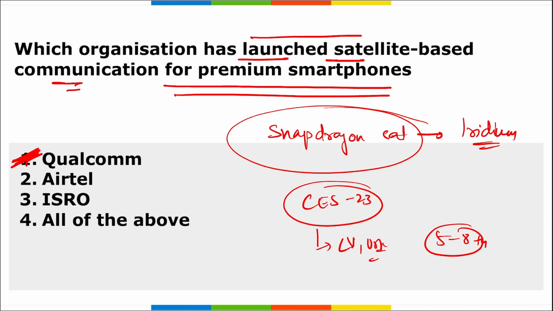It is Qualcomm, and the satellite is Snapdragon Satellite, developed with Iridium. It will provide a messaging service even in remote areas with less connectivity.